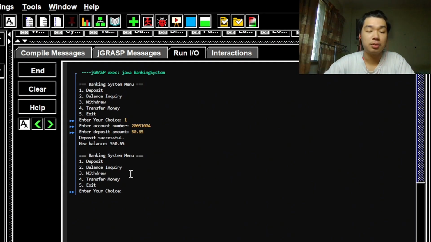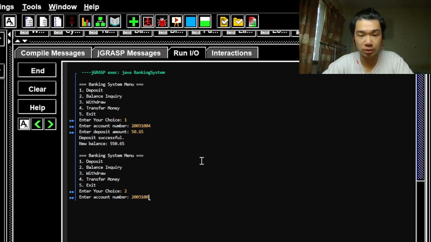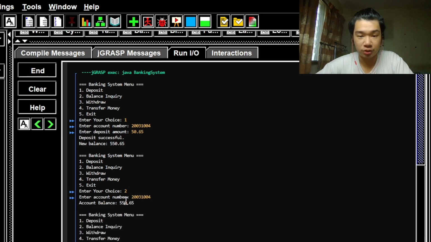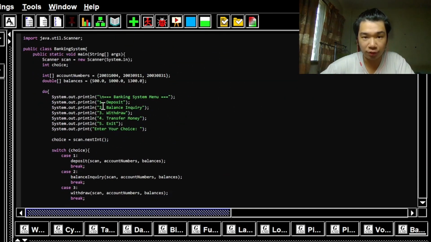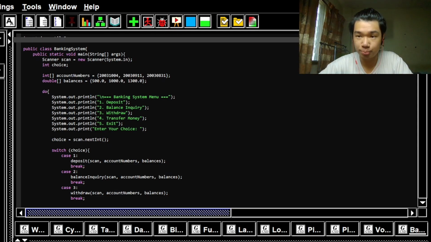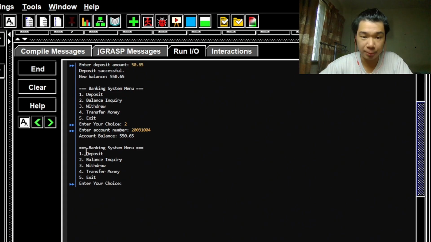Let's say if we want to check if the program runs as it is programmed to, let's see if it functions. We can inquire the balance of our first account. So that would be 2, balance inquiry, 2003 1004, and there we go, 550.65. Given that the initial balances for the 3 accounts here, 2003 1004, 2003 0911, 2003 831, are 500 and 1,300 respectively. This proves the deposit and the balance inquiry function is functioning well.